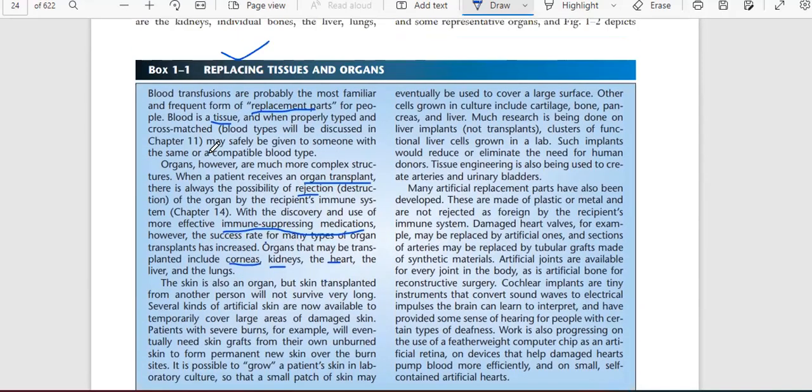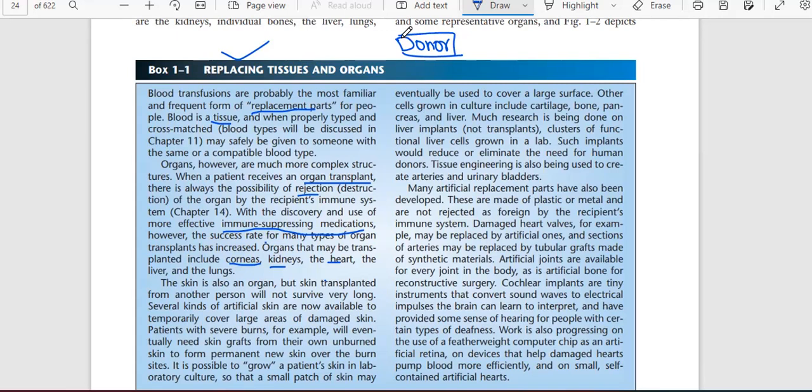Here one of the important topics is given in this box number 1.1, replacing tissue and organs. So in modern science, the most advanced technology came, in which if any organ is damaged, they will replace it with another donor organ, which is matched by the recipient organ. Donor is the person who donates something from his body. You have to note down this point, because whenever you go to hospital, you will observe this word called donor.